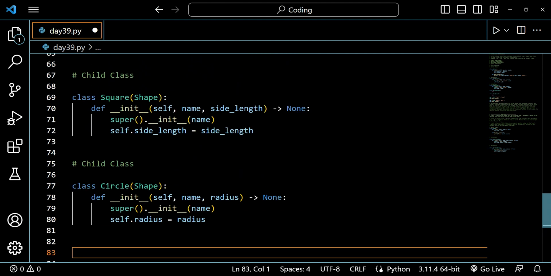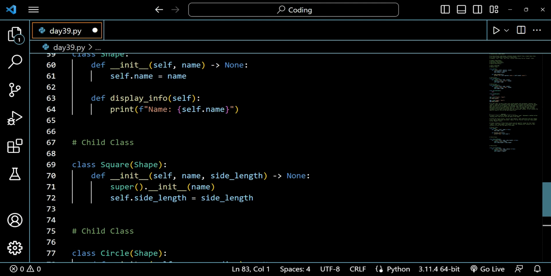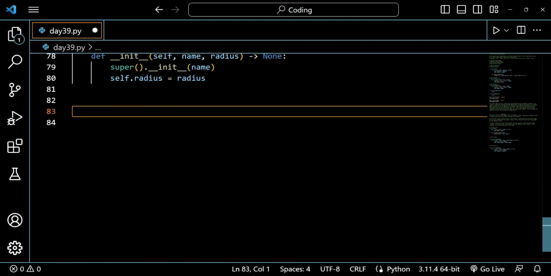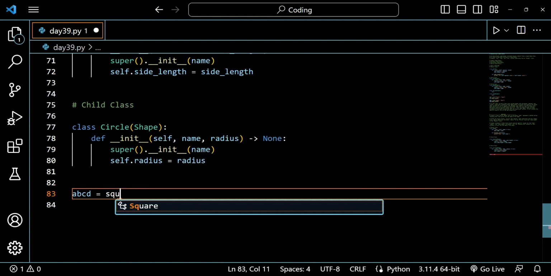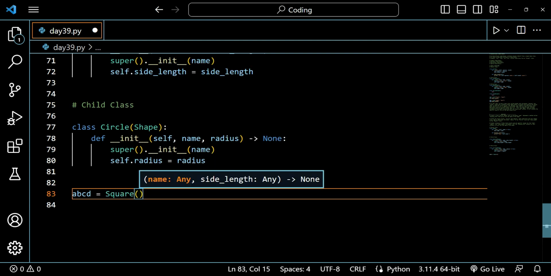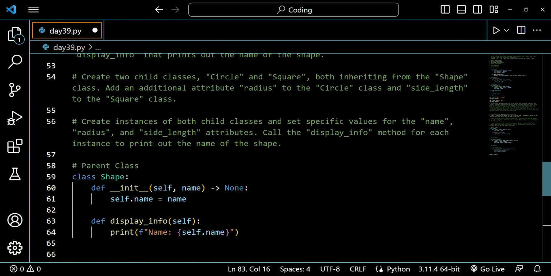So what I will be doing here is creating two instances of our child classes. First of all, I will write abcd is equals to square, and I have to write the name. So let's see what they are asking. Create instances of both child classes, set specific values for name, radius, and side length attributes. Call the display info method for each instance to print out the name of the shape.